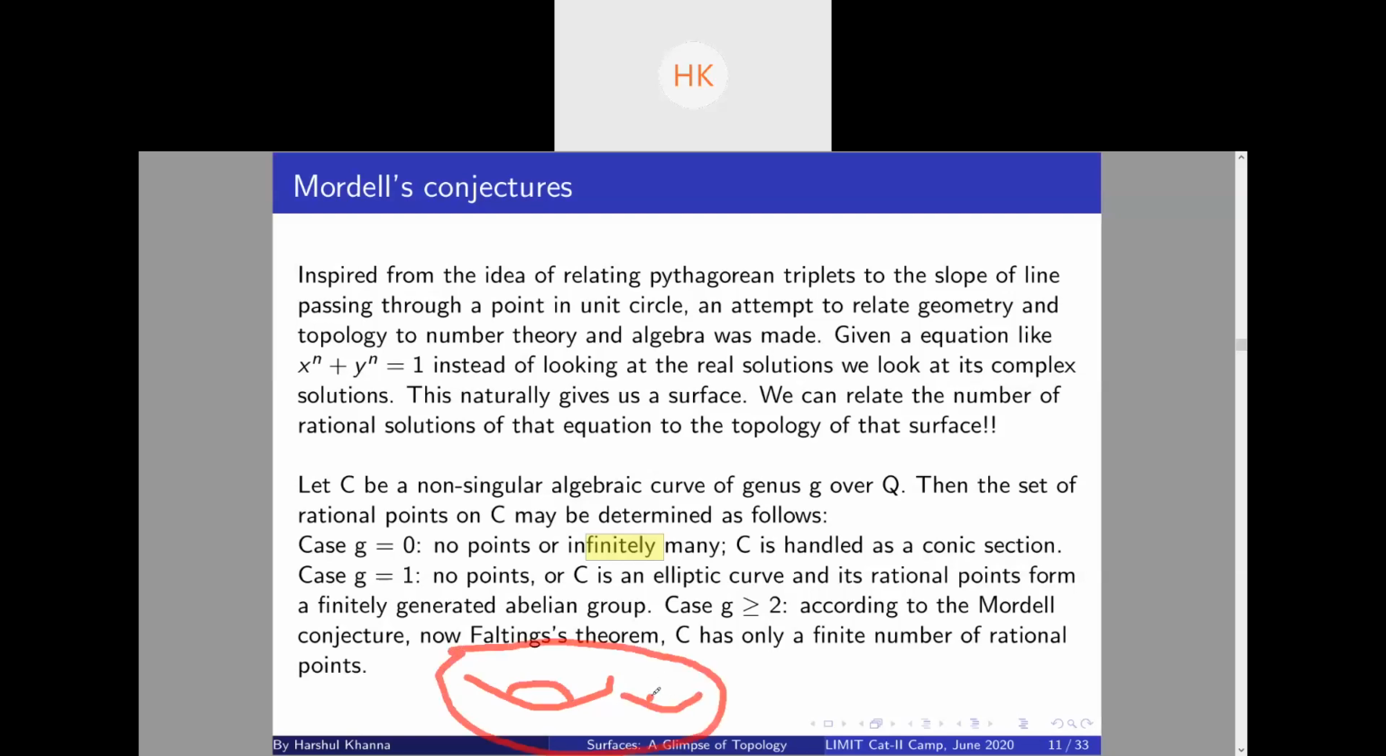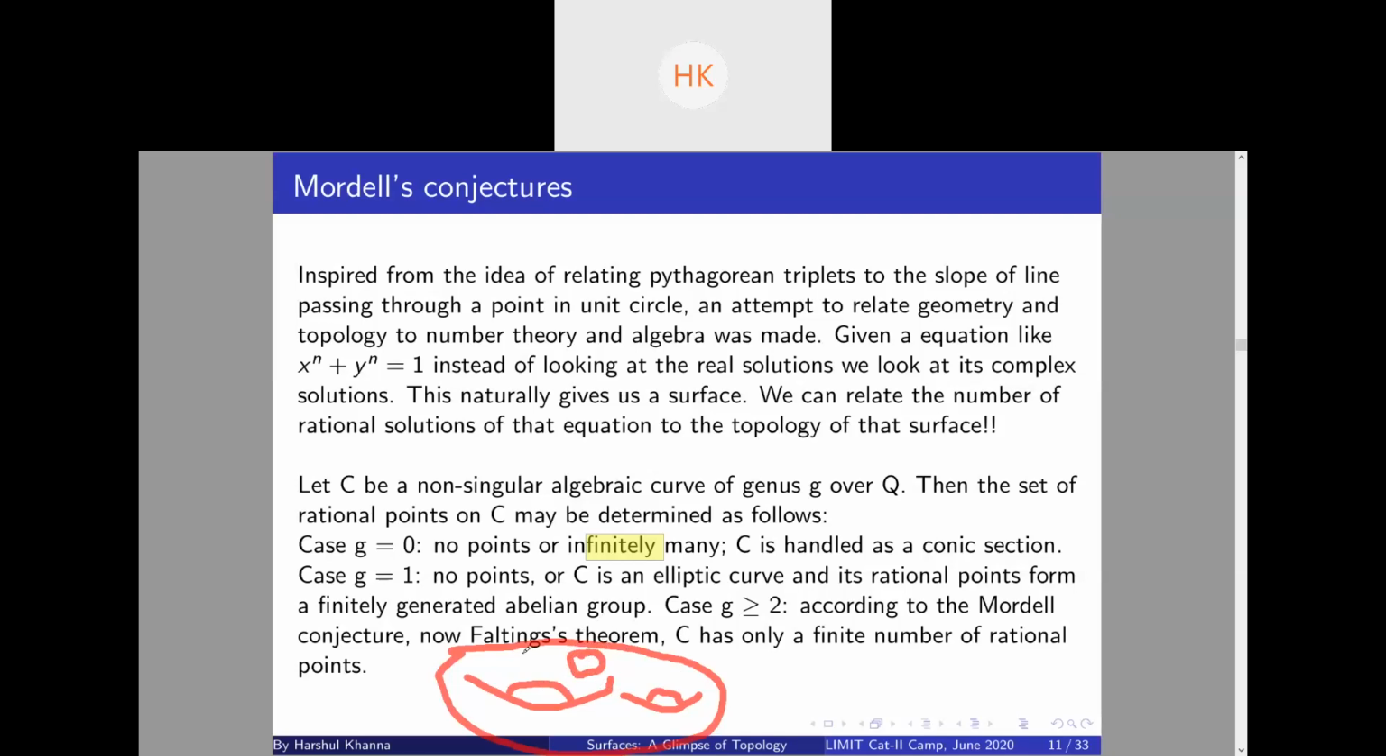Now suppose this is a surface you get. This is a surface obtained by considering the complex solution of x to the power n plus y to the power n equal to 1, for some n. Now the real solution sits only on a loop on this whole surface, right? For example, we consider the circle and we looked at the real solutions to x square plus y square equal to 1, and all the rational solutions sit only on these points on the circle. Similarly, in this surface, the real solutions only sit on a loop on the surface, and the rational solutions sit somewhere in the points of this loop, right?